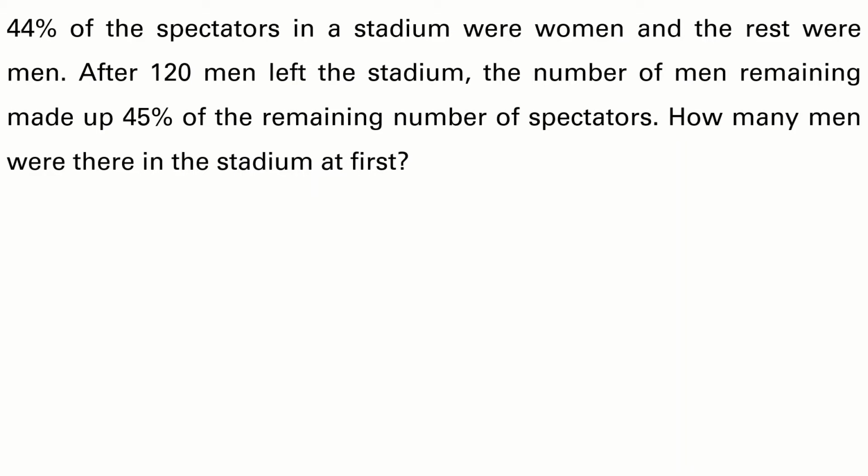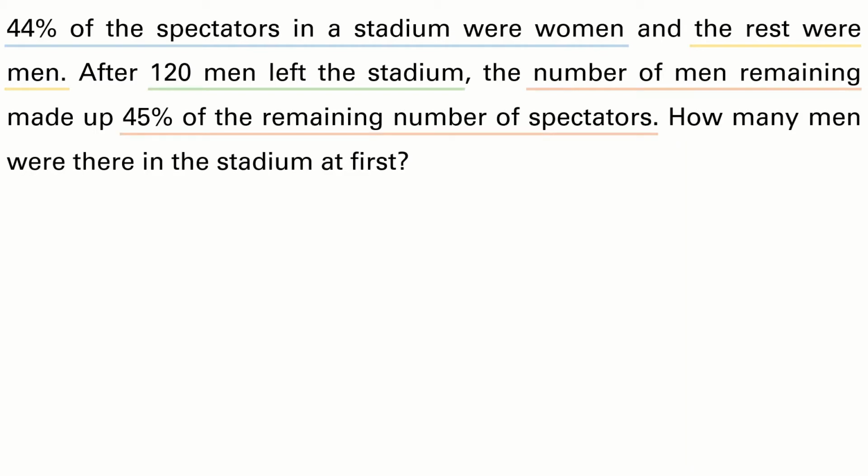Next, let's analyze the key phrases for this question. So the first key phrase is that 44% of the spectators in a stadium were women and the rest were men. So 120 men left the stadium. The number of men remaining made up 45% of the remaining number of spectators. So we need to find the number of men in the stadium at first. So we're going to use ratio for this question.